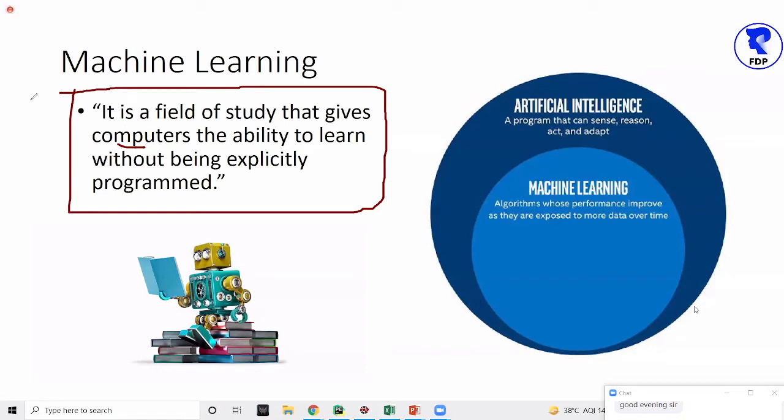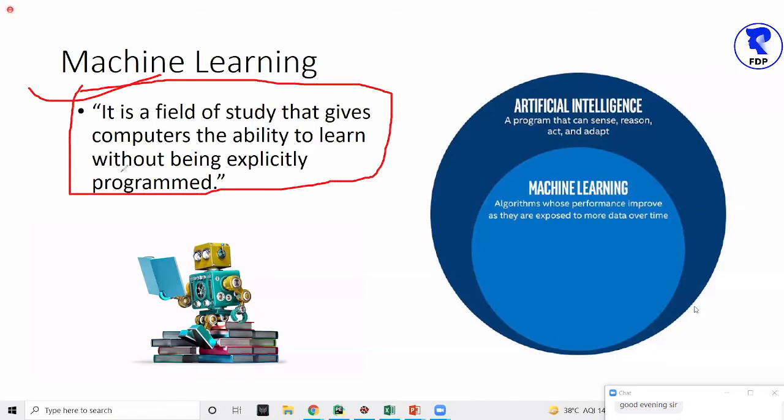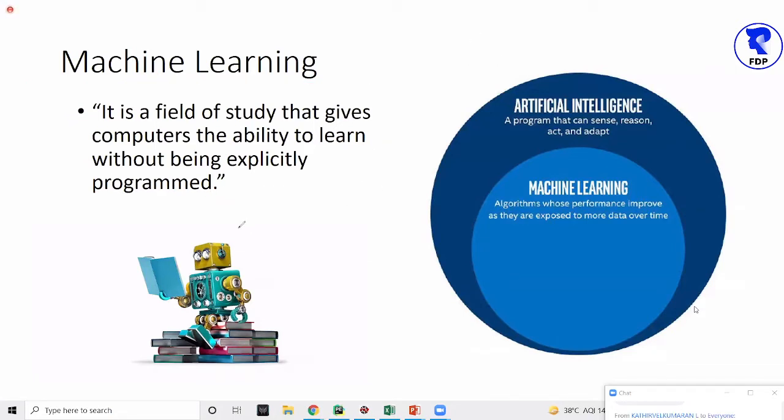So here I was explaining that it's a field of study that gives computers the power to learn, the ability to learn to perform without being explicitly programmed. This is one of the definitions. Let me explain this definition in my own way so that you can understand it in a very easy way.